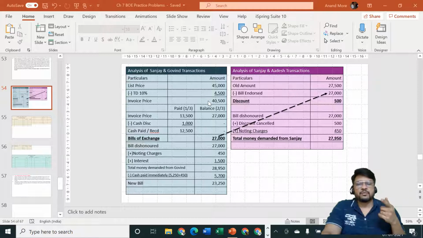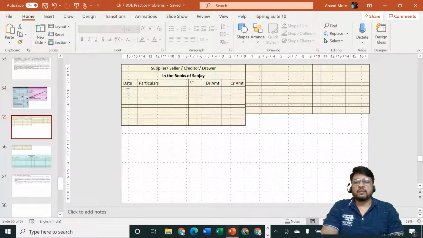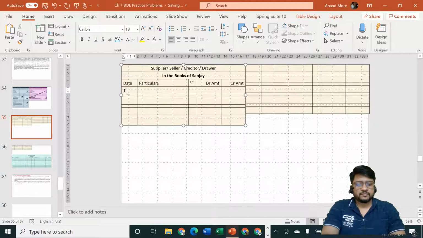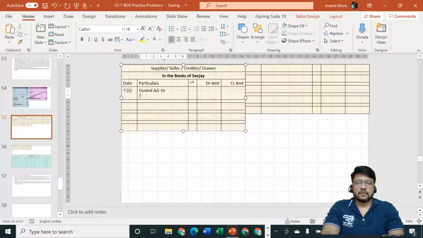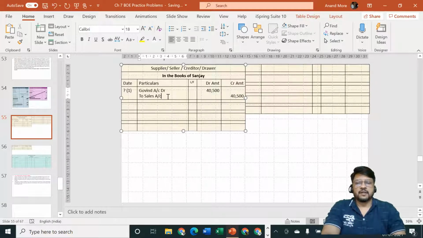What is happening in the books of Sanjay? Sale is taking place. So Sanjay will specify Govind is the receiver, goods are going out, entry will be Govind account debit to sales account. Let me consider first entry, question mark for date, and entry number 1. Transaction is Govind account debit to sales account. Amount is rupees how much? Amount is rupees 40,500, being goods sold at 10% trade discount.